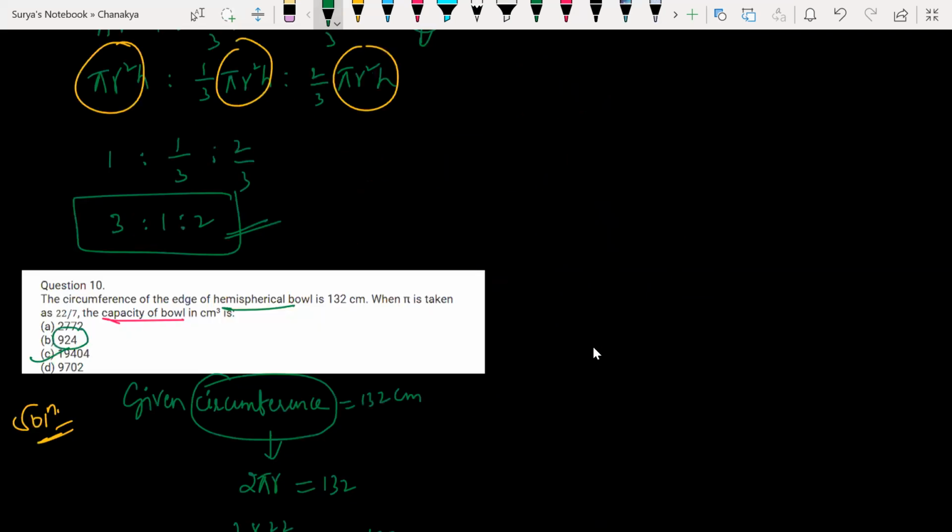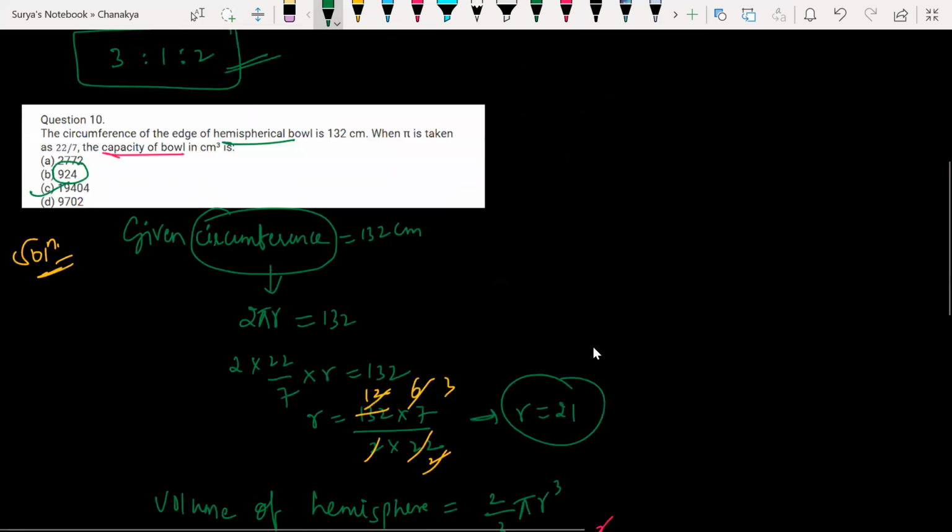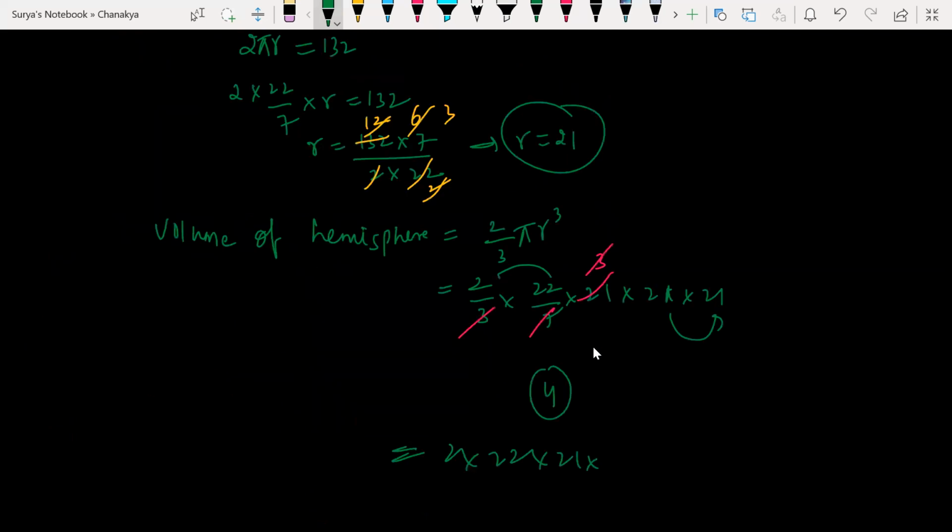The big number can't be 924. It can't be 924, man. 2 into 22 into 21 into 21. 21 into 21 itself is 441. 441 into 2 is how much? It crosses 900 there itself. 440, so 882. 882 into 22. So option C should be correct.